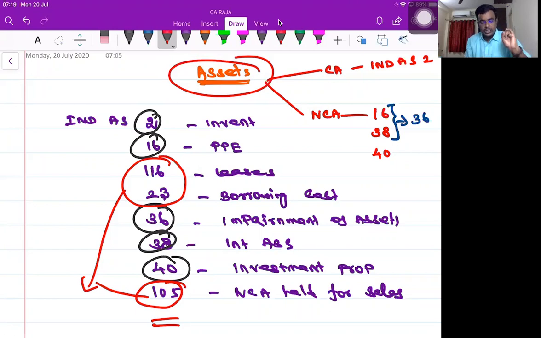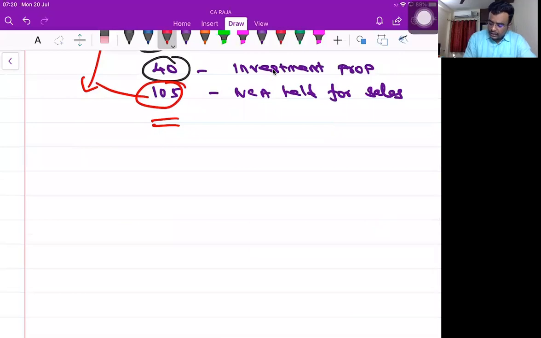Are you clear? So Ind AS 2, 16, 36, 38, 40. These are the 5 standards which directly talk about assets. Everybody clear? Whereas the other 3 standards, even though we grouped them into assets, are not directly talking about an asset. Indirectly, one portion of that standard is talking about an asset. Is it clear? Everybody? Yes, sir. So now, let me take a different way.